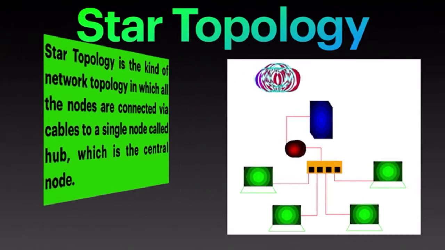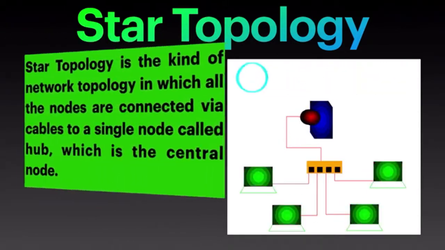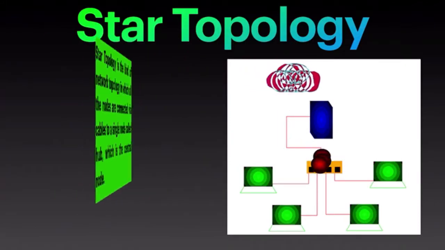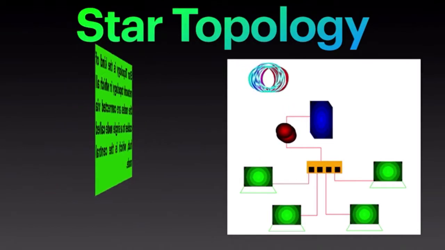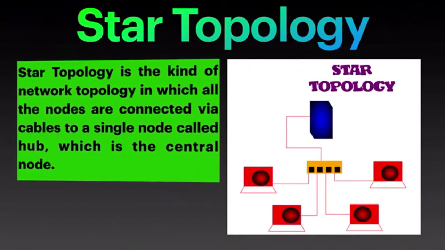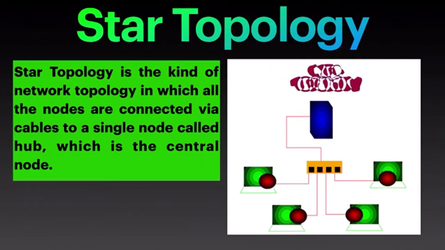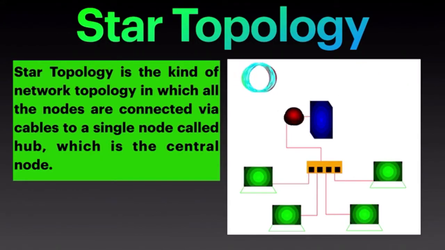Benefits of star topology: it is easy to upgrade. Setup can be done easily. Star topology is easy to troubleshoot. In case a node has failed, it can easily be replaced. Some drawbacks of star topology: installation cost is extreme. All nodes are dependent on the hub. Let's proceed on to the next topology.